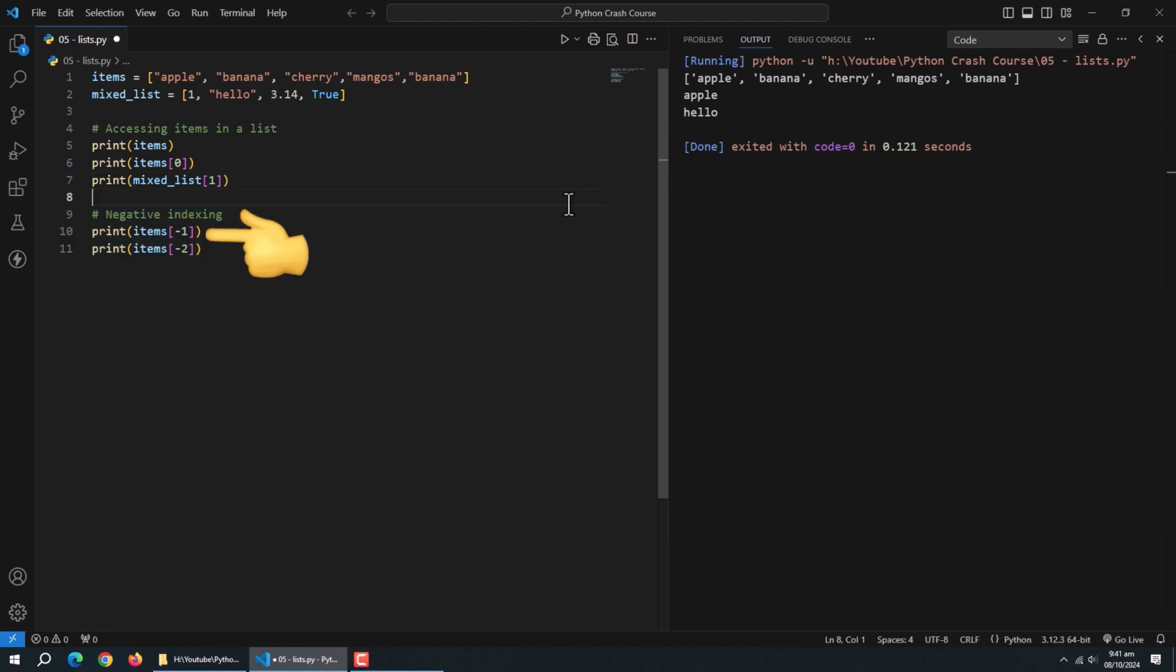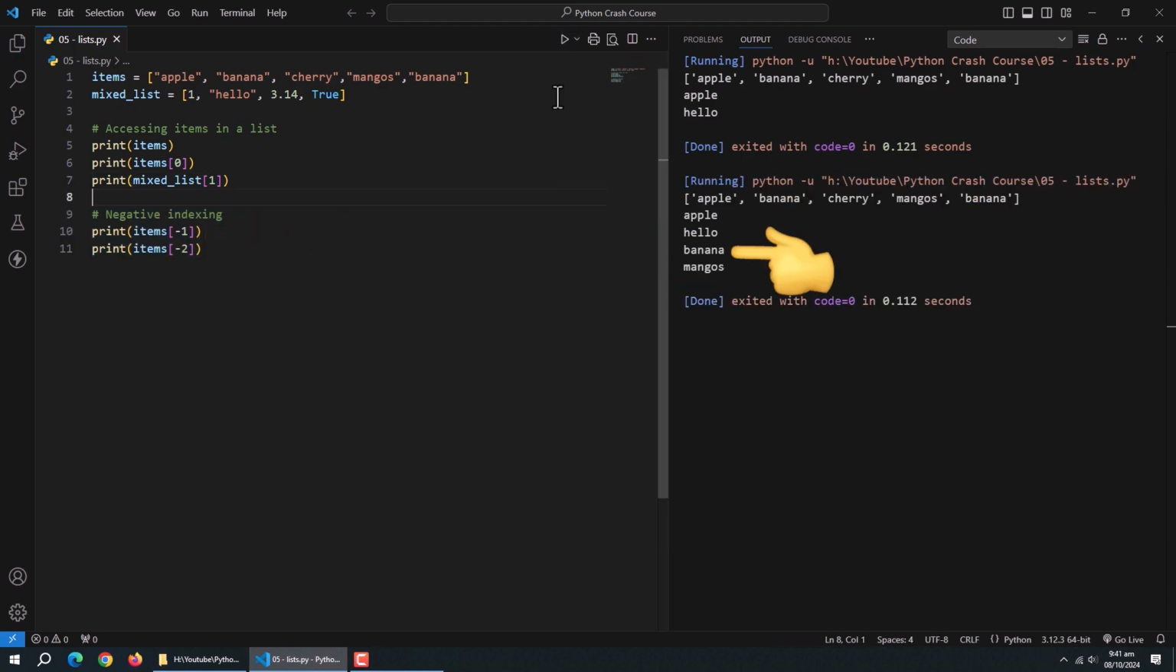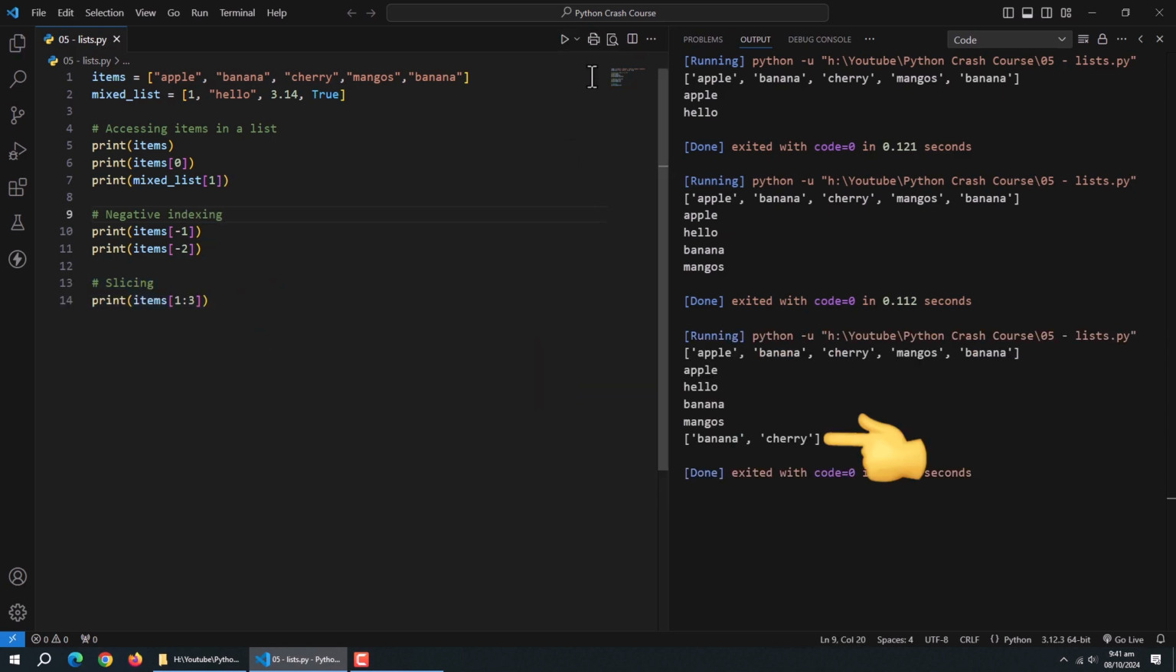We can also access the list items using negative indices. For example, -1 returns the last item of the list. We can further increase the value to access more items in descending order. We can access items of the list using a range like this. It returns the items between that range.